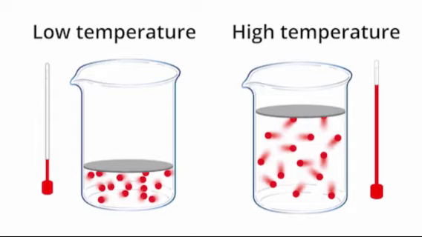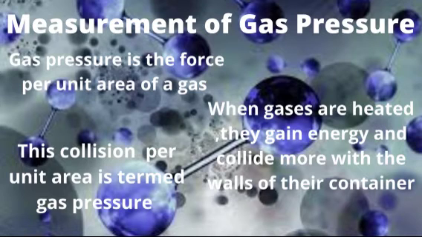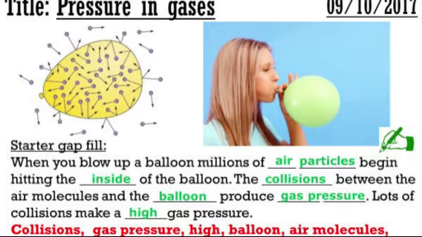And then next we'll go to gas pressure. We said here that gas pressure is the force per unit area of a gas. When gases are heated, they gain energy and collide more with the walls of their container. This collision per unit area is termed gas pressure. When we hear the word gas pressure, we're talking about the collision of the molecules of the gas with the walls of the container. If you put a gas in a container, the molecules that are at random motion collide with the walls of that container. That collision is what we term gas pressure.